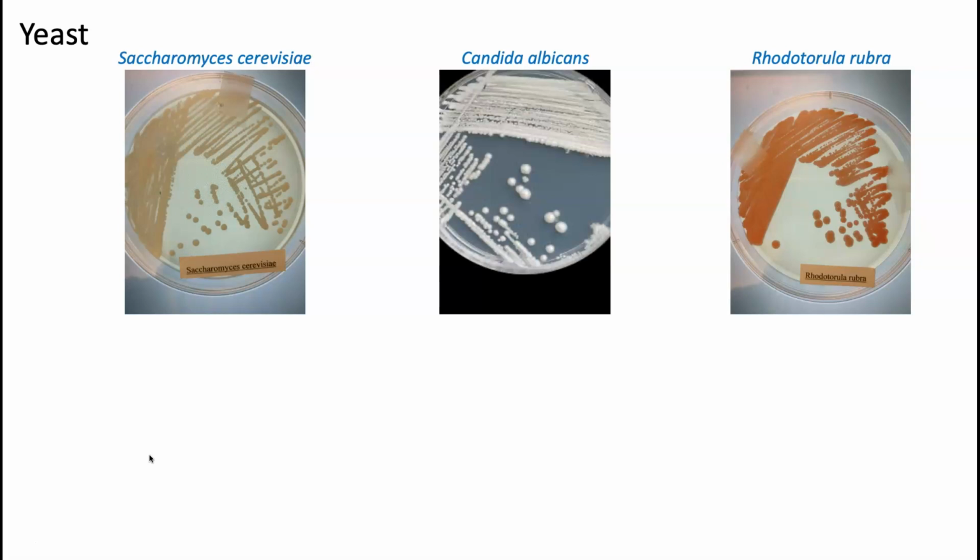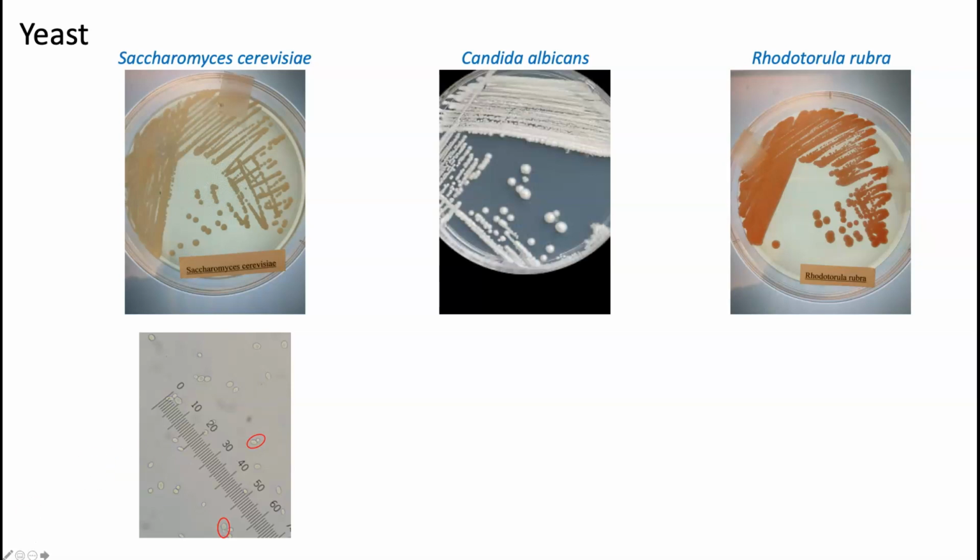Saccharomyces cerevisiae has, as you may know, a lot of commercial properties. It is used for the production of beer, of wine, of bread, right? But notice one of the things that I want to highlight here. When we look at this under high magnification, we see that these are small unicellular microorganisms.